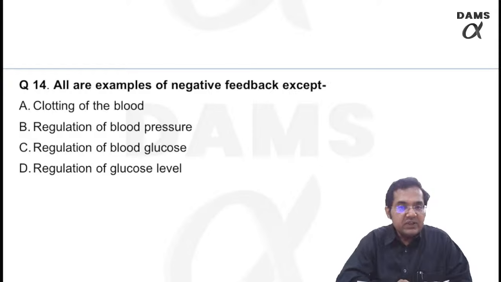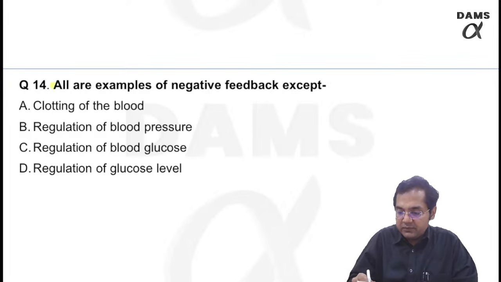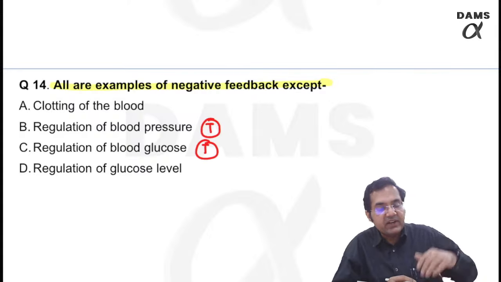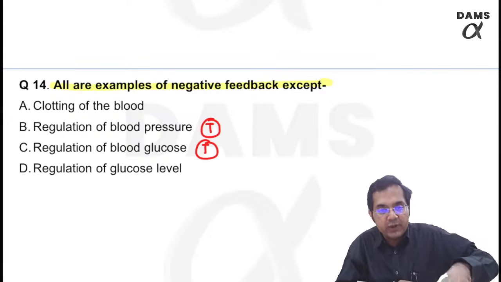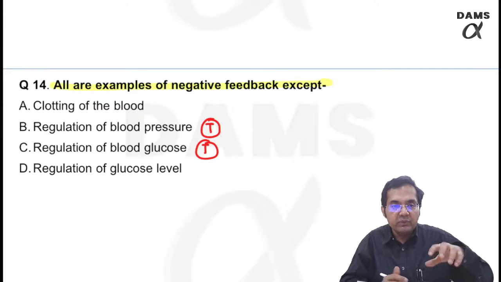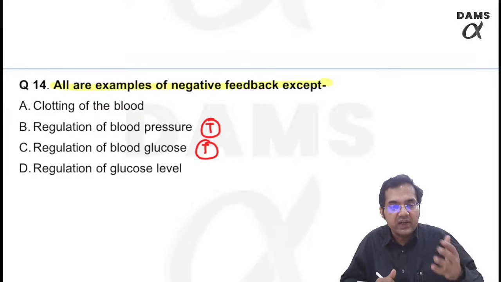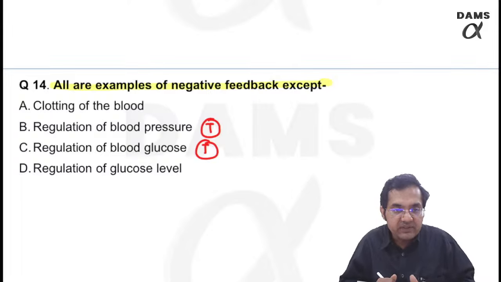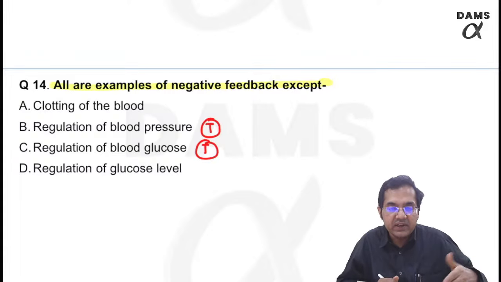All are examples of negative feedback except. Tell me which is not a negative feedback. So regulation of blood pressure is a negative feedback. That's true. Why? Whenever your blood pressure is increasing, the body will try to bring it back to normal, right? So suppose you have an increase in your blood pressure, what will I do? I will reduce the sympathetic stimulation. I will increase the parasympathetic, as we'll be learning in the cardiovascular system. I will bring it back to normal.